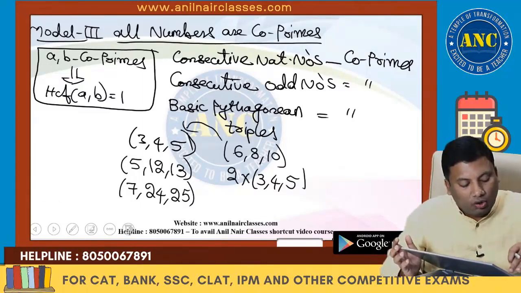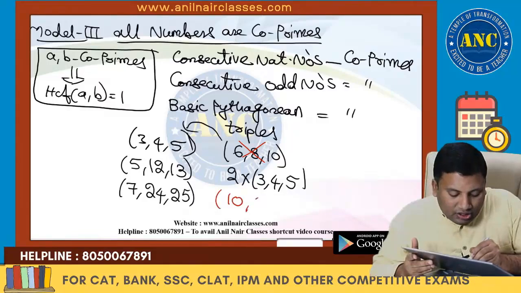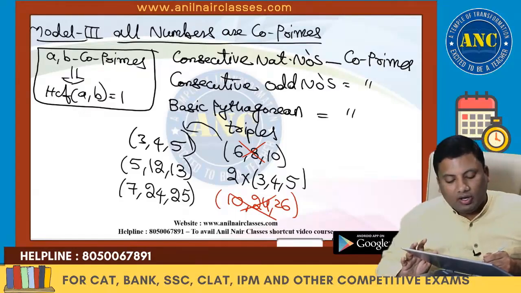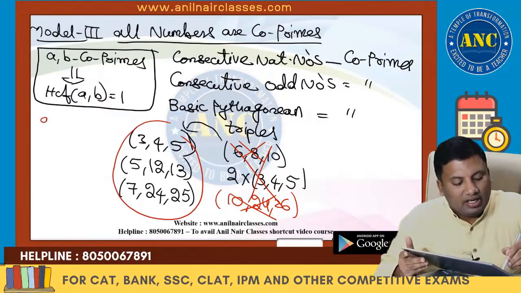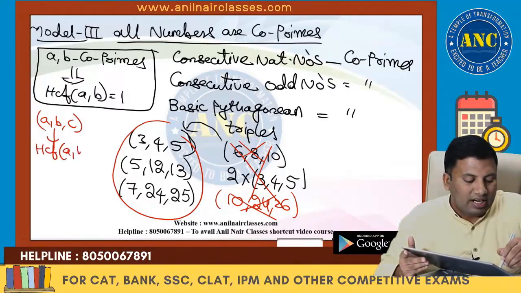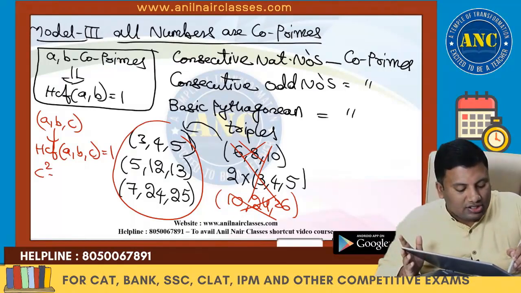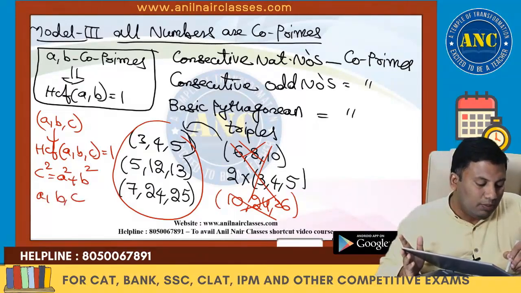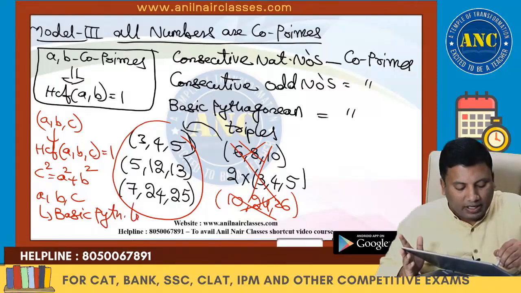So, these are derived triplets from 3, 4, 5. Derived triplets are not co-prime to each other. 10, 24, 26 is 2 into 5, 12, 13. It is also a derived triplet. These are all basic Pythagorean triplets. A, B, C are basic Pythagorean triplets if they satisfy two conditions: A, B, C are co-prime to each other, and C squared is equivalent to A squared plus B squared.